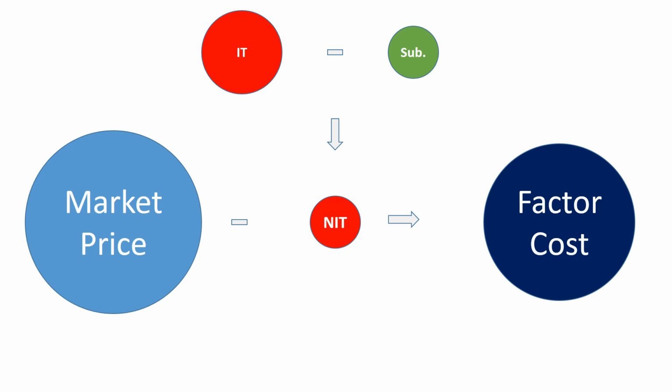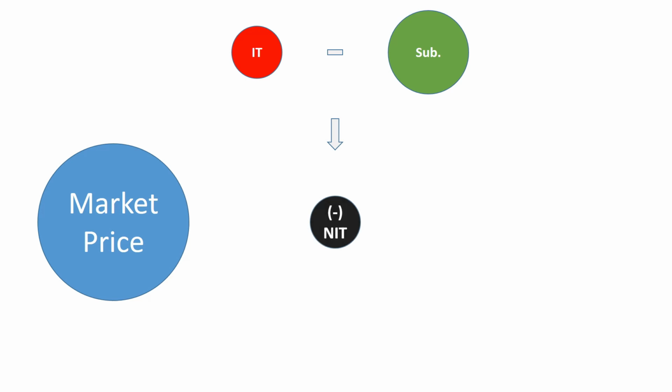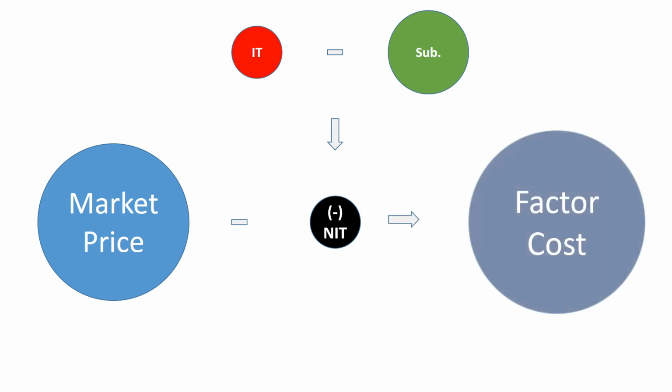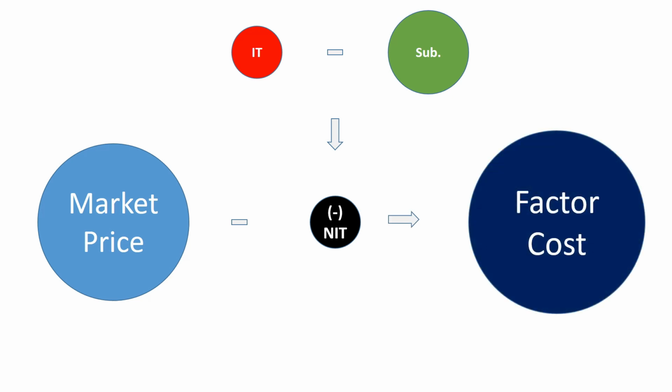Suppose that price of a gas cylinder is rupees 2000. Indirect taxes imposed by government is rupees 200. And subsidy is also given, which is 500. So net indirect taxes is equal to indirect taxes minus subsidies, that means 200 minus 500 is equal to minus 300 rupees. Factor cost is equal to market price minus NIT, that is 2000 minus minus 300 is equal to 2300, which is greater than market price.